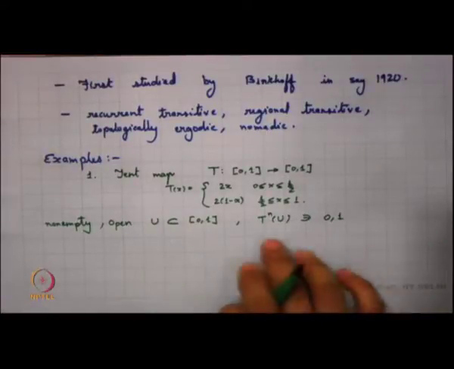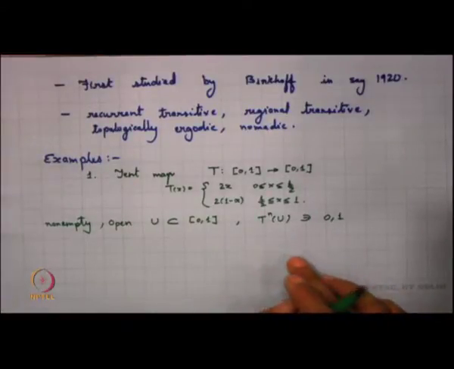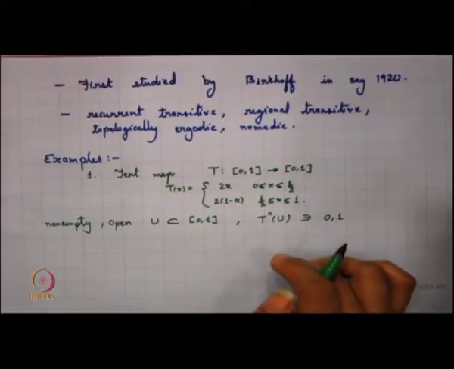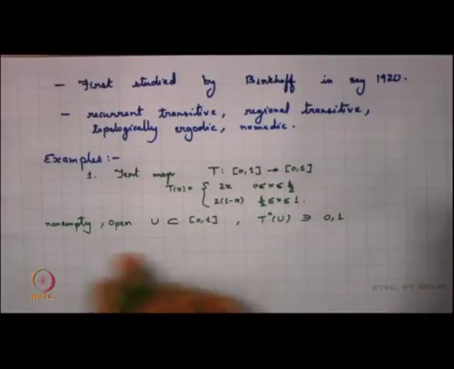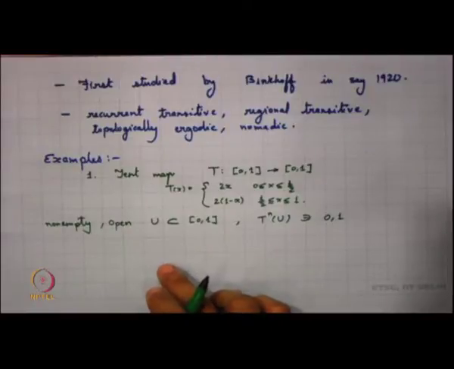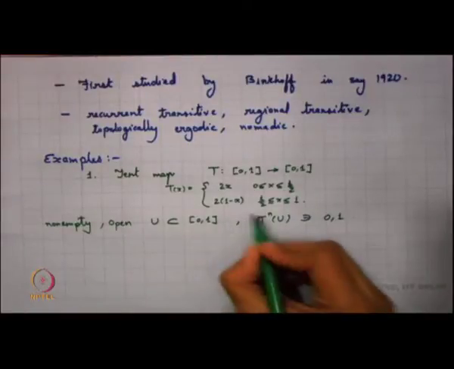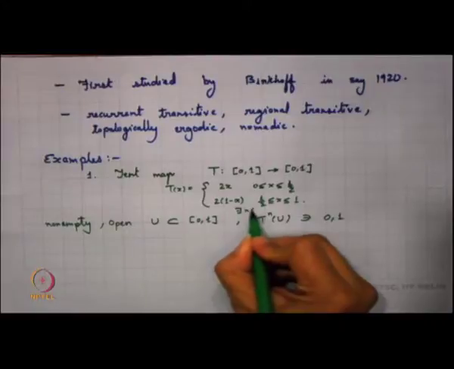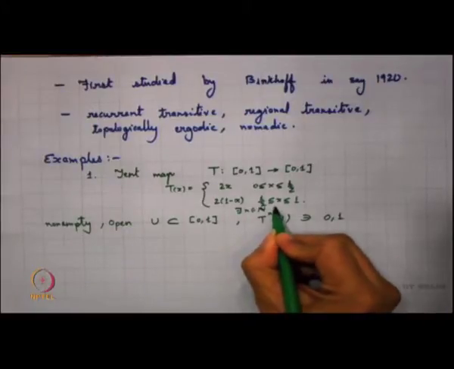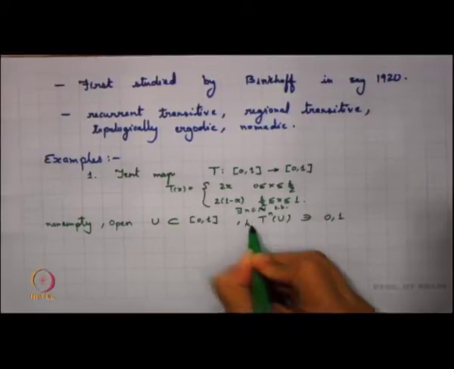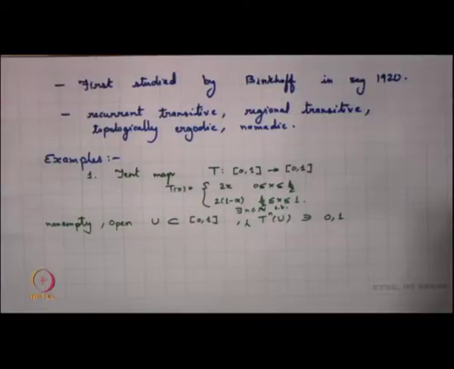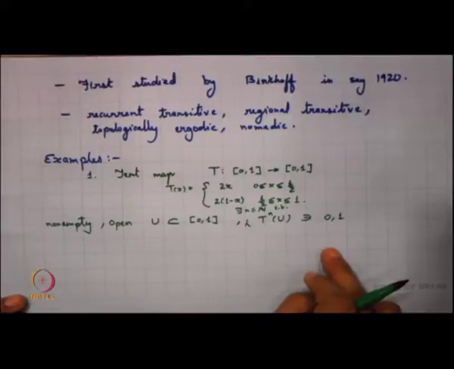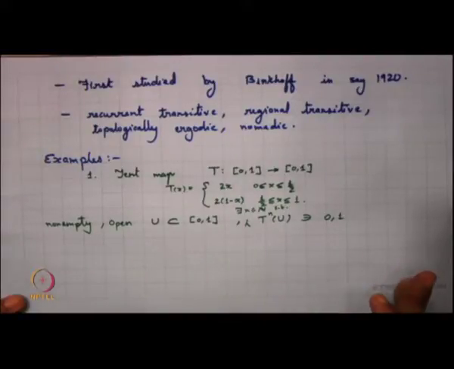We have already seen this in terms of periodic points, but this is the concept that we are looking into. So, for any non-empty open U, there exists an n in N such that T^n(U) contains both the points 0 and 1. Since it contains both points 0 and 1, it would basically be containing the entire space.